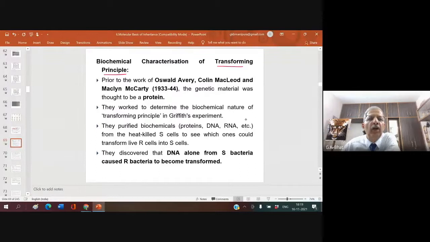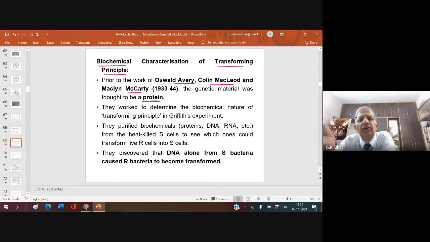So, biochemical characterization of transforming principle means finding out the biochemical nature of this transforming principle. Prior to the work of Oswald Avery, very important, Oswald Avery, Colin MacLeod, and Maclyn McCarty, generally we call them Avery, MacLeod, and McCarty, the genetic material was thought to be a protein. Because in the DNA, you come across DNA wrapped around the protein.